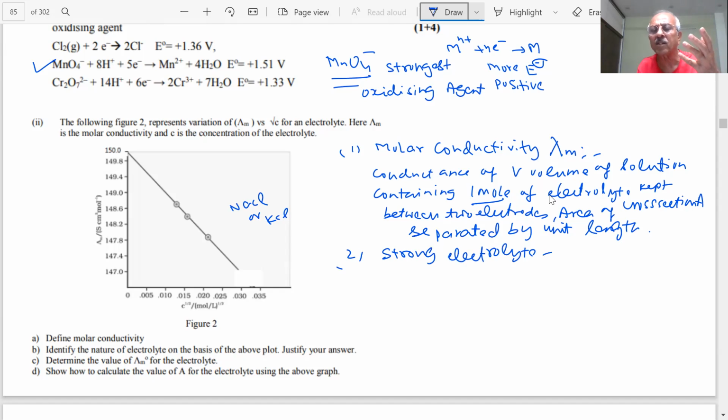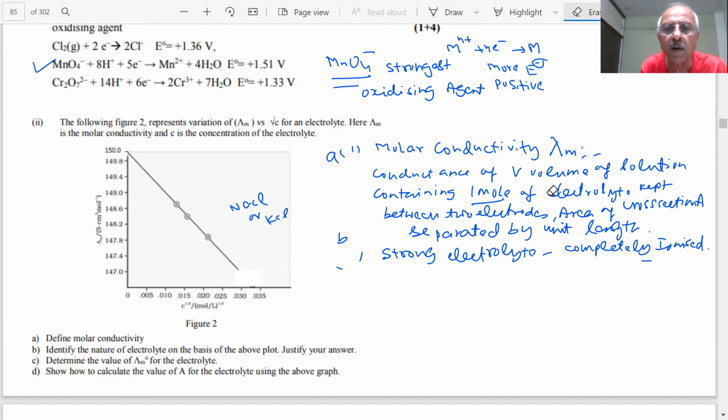In strong electrolytes, what happens? The ions are completely ionized, and there is a slow and gradual increase in molar conductivity on dilution. In weak electrolytes, there is an abrupt increase on dilution, because on dilution they become more ionized. Am I right? Yes, sir, that is my answer B.